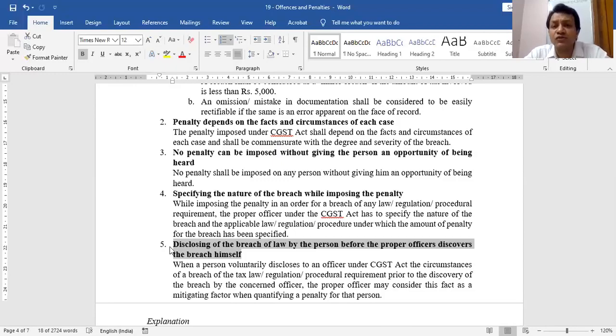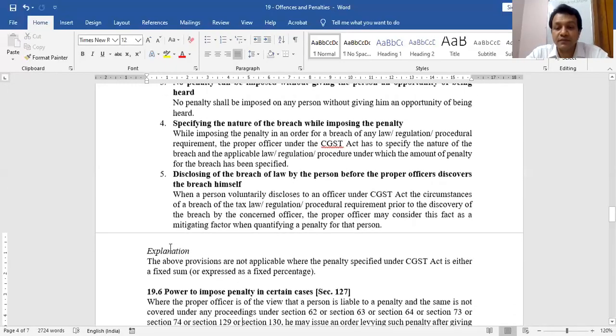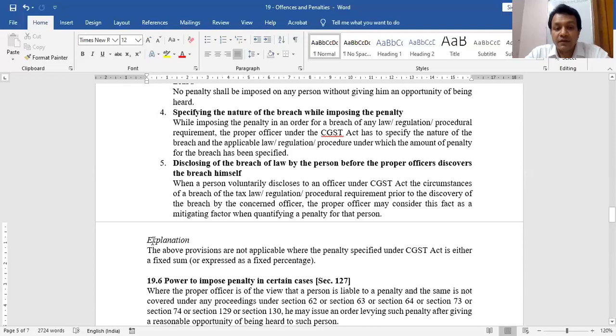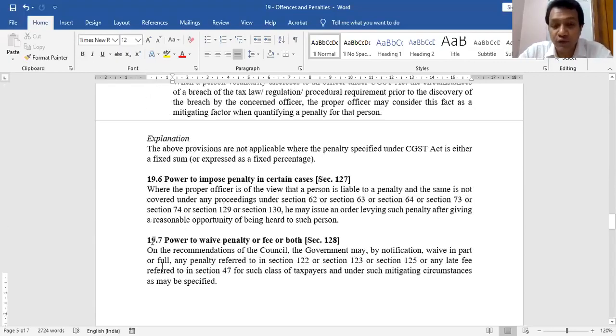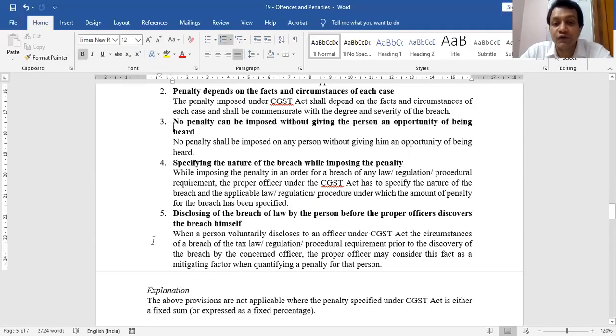So the penalty should be less, or in fact, it can be ignored totally. So these are the factors which are necessary to impose any penalty under section 126. That's it. So these are the only topics which you have to cover in the chapter offence and penalty: section 122, 125, and section 126.